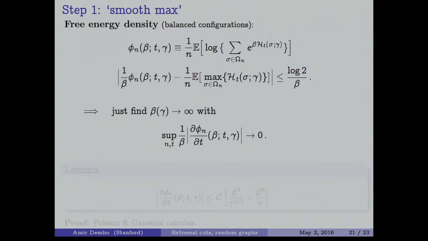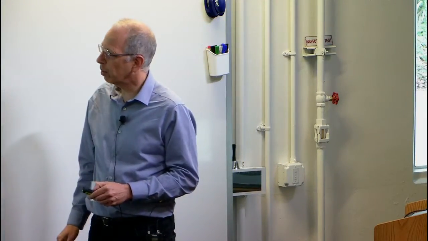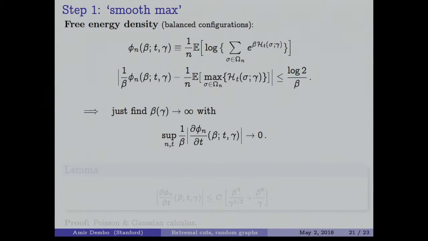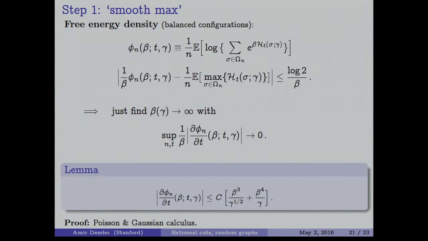That's why I introduce a smooth path in order not to make the jump all at once, but make the jump slowly. So we will try to control the derivative uniformly in t and in n when normalized by beta and show that it's going to 0. So here is a basic lemma that does the work. The basic lemma says that the derivative with respect to t of this normalized log partition function